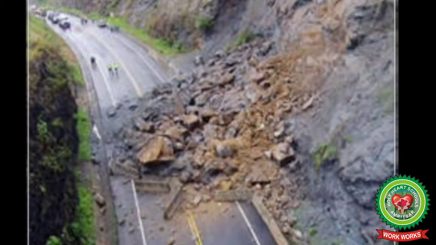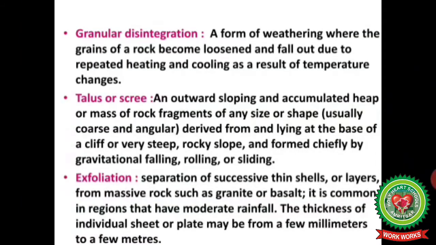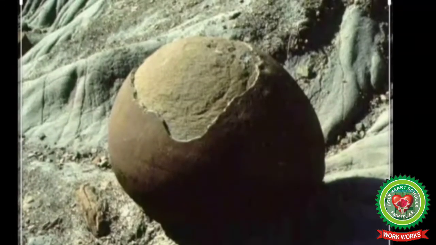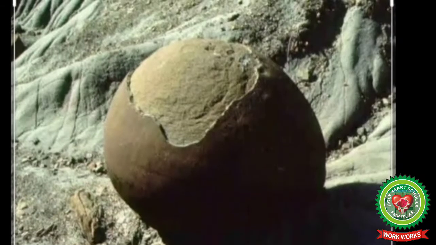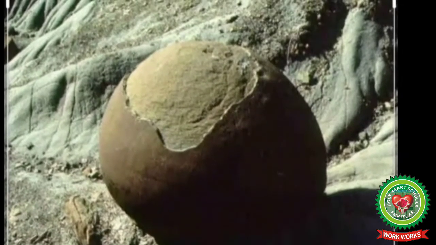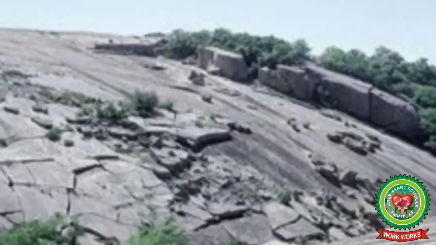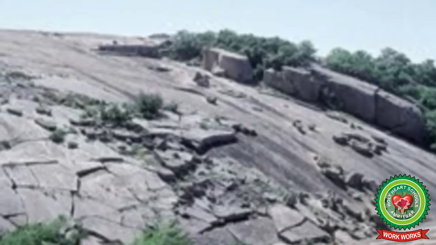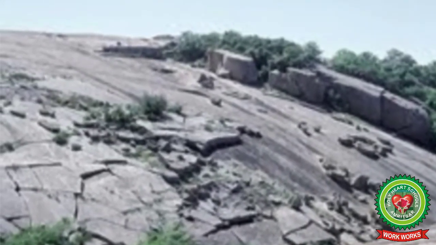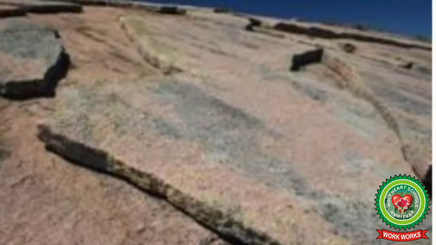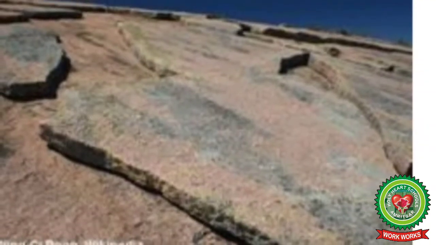Exfoliation. Separation of successive thin shells or layers from massive rocks such as granite or basalt. It is common in regions that have moderate rainfall. The thickness of individual sheet or plate may be from a few millimeters to a few meters.